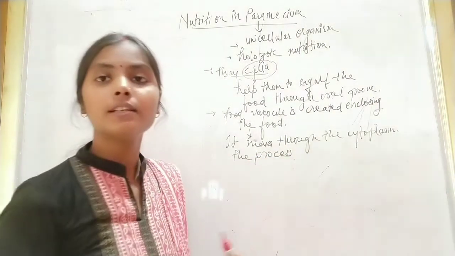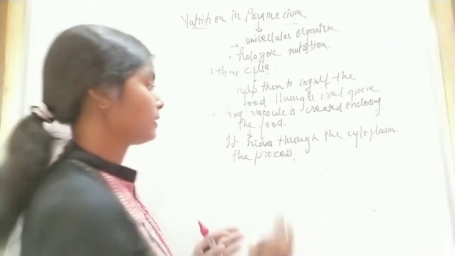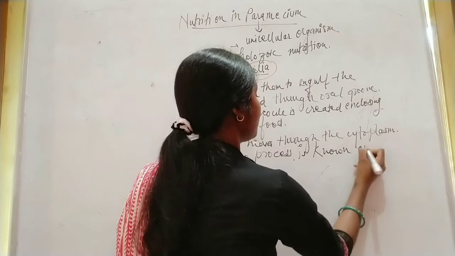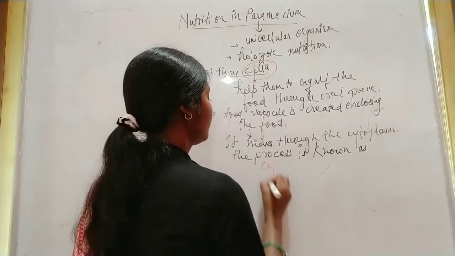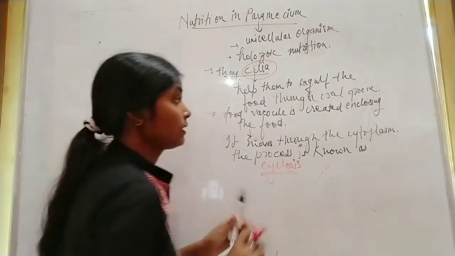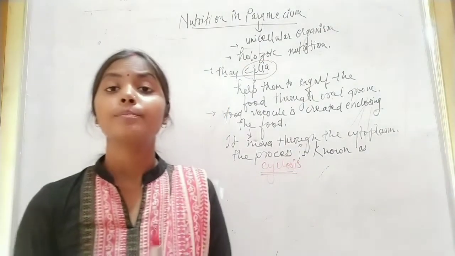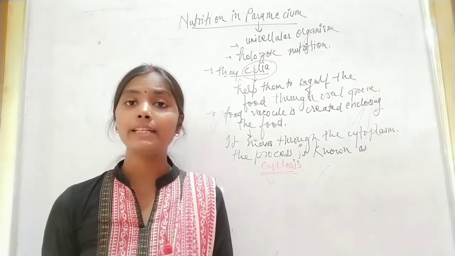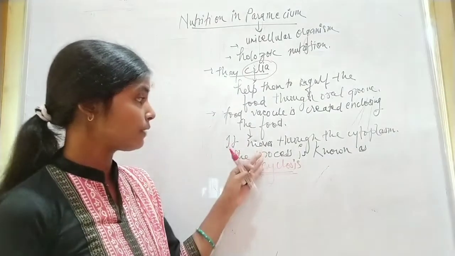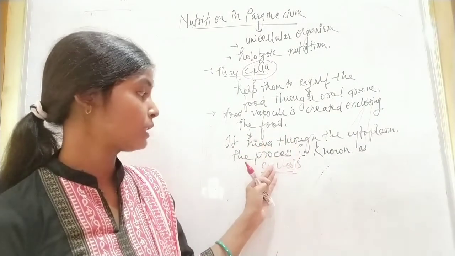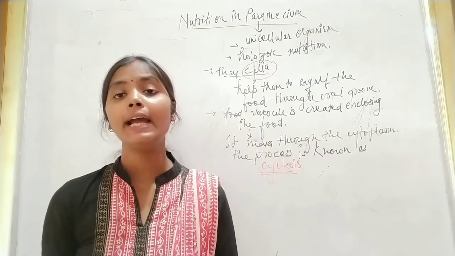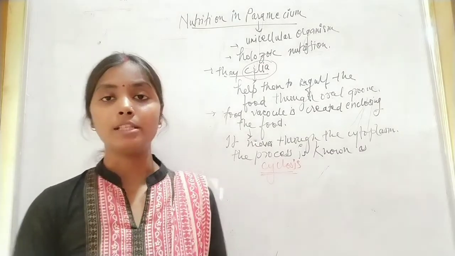The process is known as cyclosis. And what happens after that? When it moves through the cytoplasm, the process is known as cyclosis. After this the food is digested in the food vacuole and is absorbed by the cytoplasm.